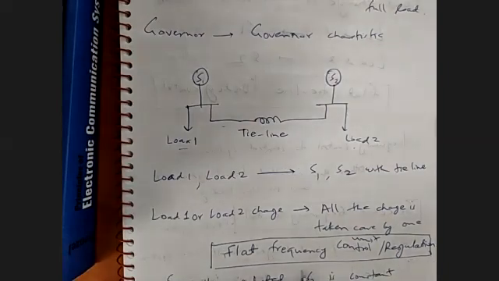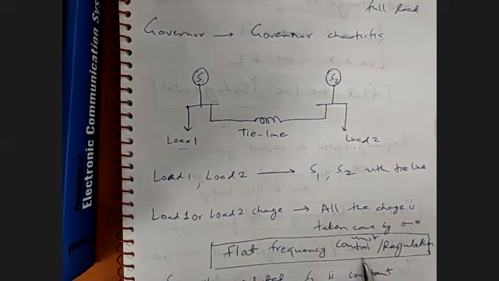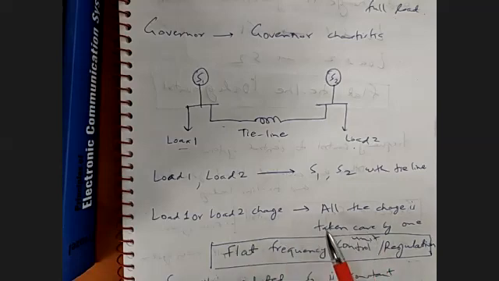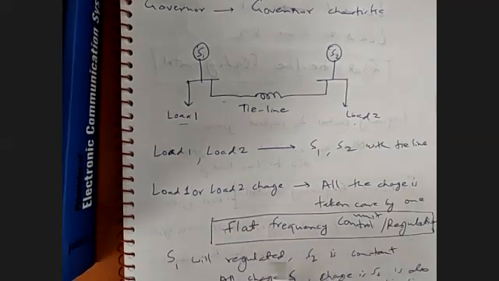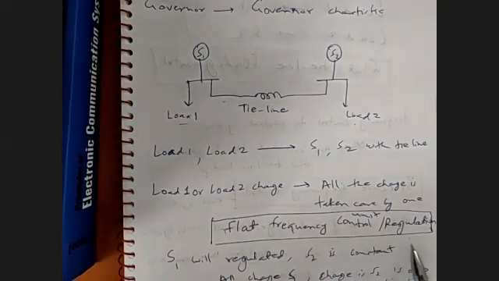First is the flat frequency control system. In the flat frequency control system, all the changes are taken care of by one unit. That means whether load 1 changes or load 2 changes, all the load change will be taken care of by one of the systems, either S1 or S2.